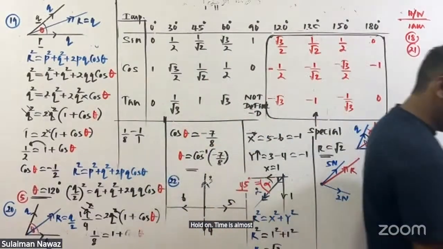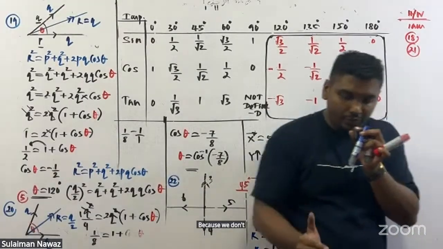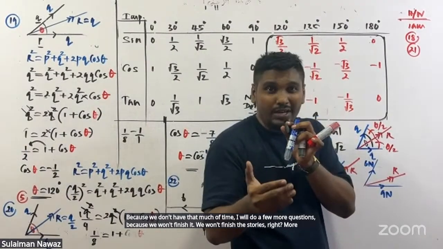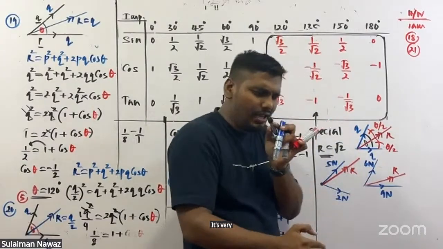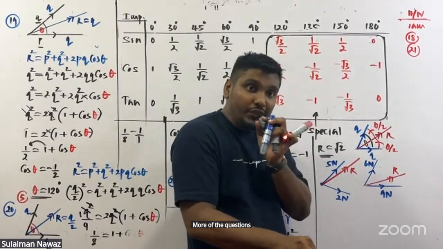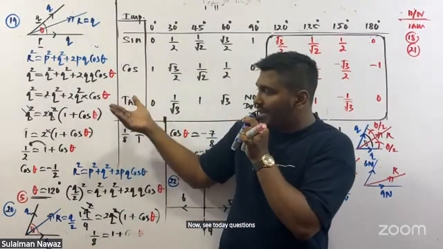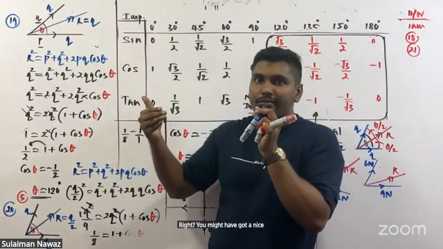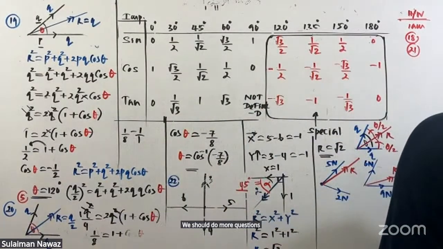Time is almost 7:52, but I will do a few more questions because we don't have that much time. We want to finish the stories, right? The more questions we do, the more confidence we get. If we do fewer questions, it's very easy to quickly finish the theory and go forward. But the problem is, the more questions we do, only then do you get real exposure and confidence. If you properly understood everything I explained today, you might have got nice confidence. So we should do more questions.